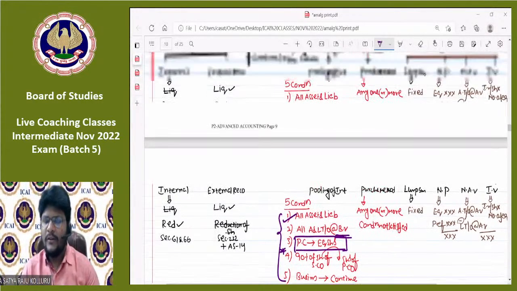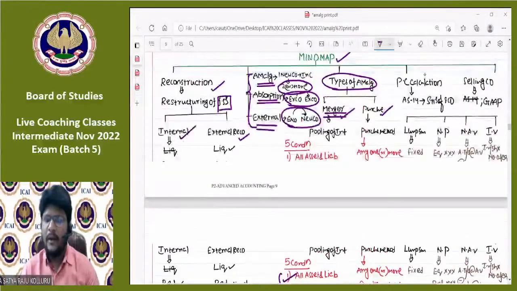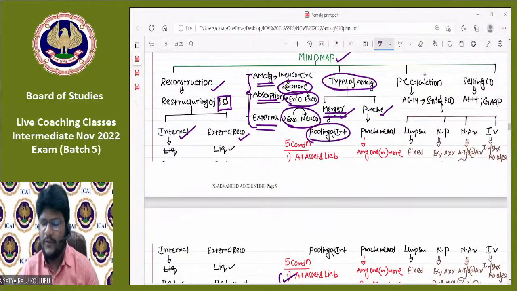If any one of the conditions is deviated from, then the amalgamation is known as amalgamation in the nature of purchase. If it is amalgamation in the nature of merger, the method of accounting followed is the pooling of interest method. If it is in the nature of purchase, the method of accounting followed is the purchase method. One more important thing you need to remember: the type of amalgamation is relevant only in the books of the purchasing company. In the books of the selling company, the method of amalgamation is irrelevant. Simply we follow the generally accepted accounting principles.